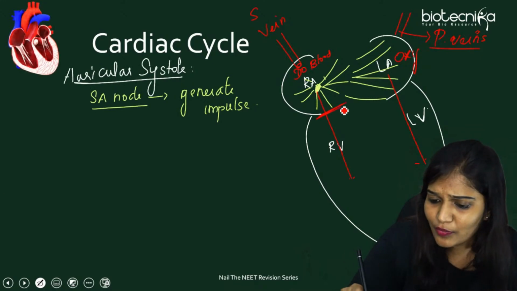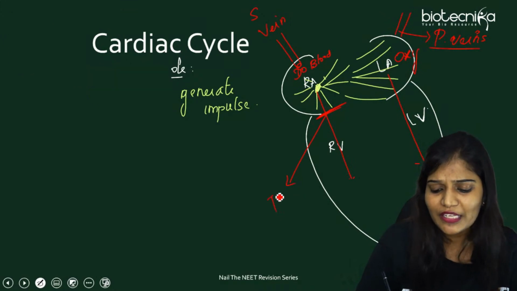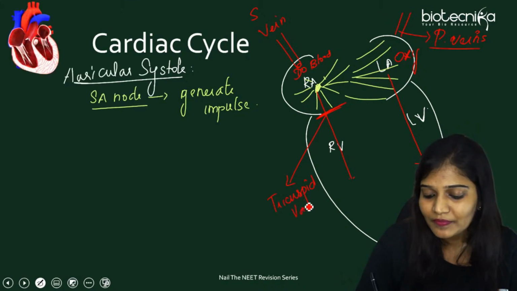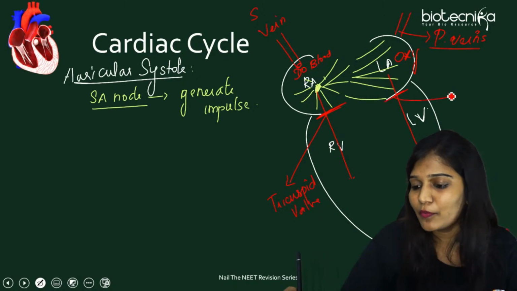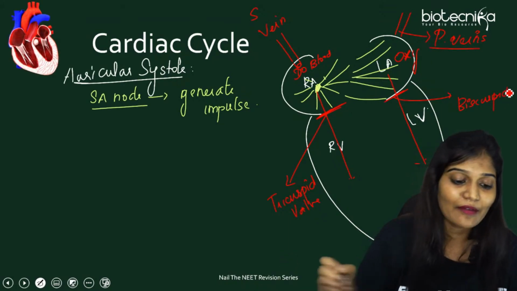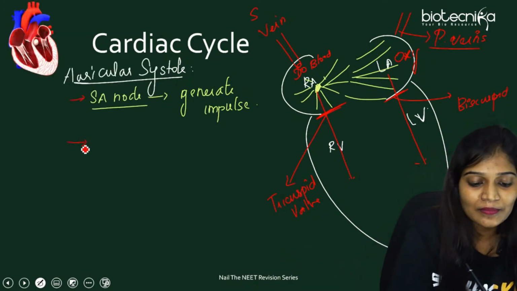This valve is called what? Right AV valve. To be very specific, I'm writing tricuspid valve. Tricuspid valve. And this is going to be bicuspid valve. So they cannot come. Now they have to open, right? Yes, now they have to open. So what are the valves that actually open?